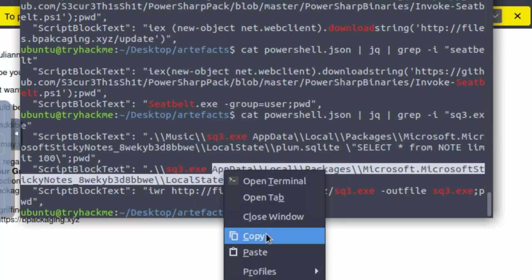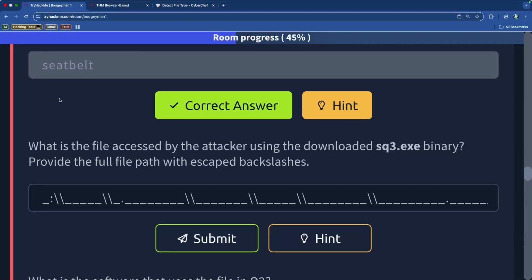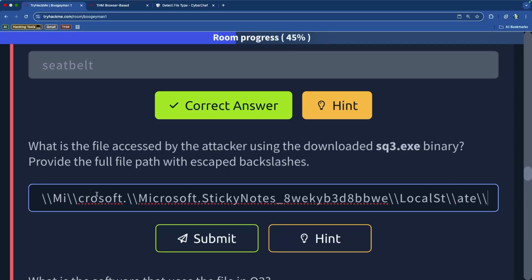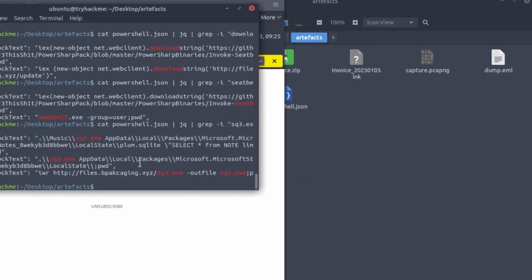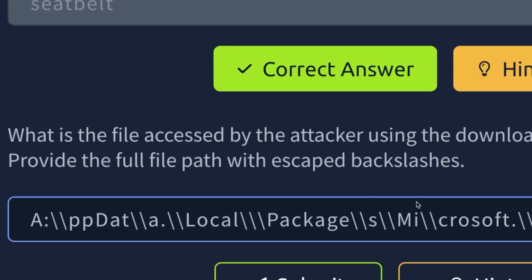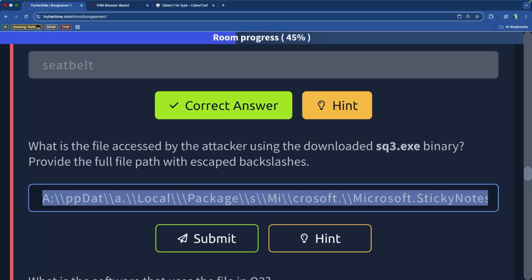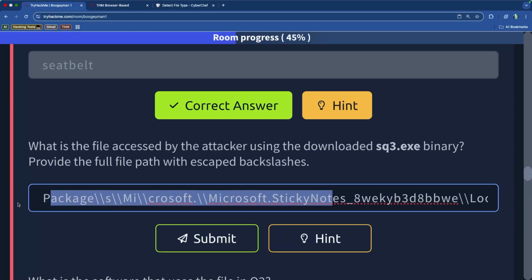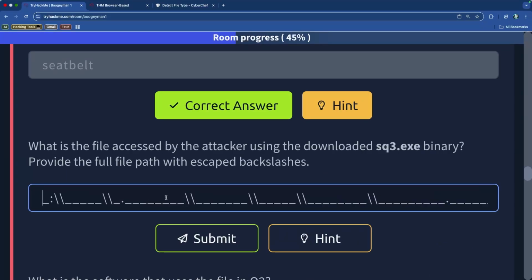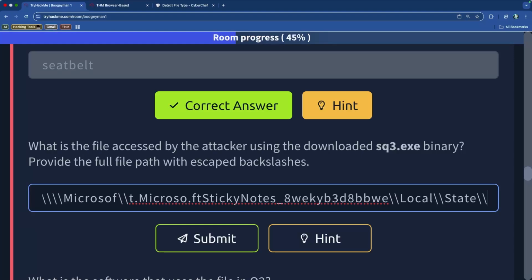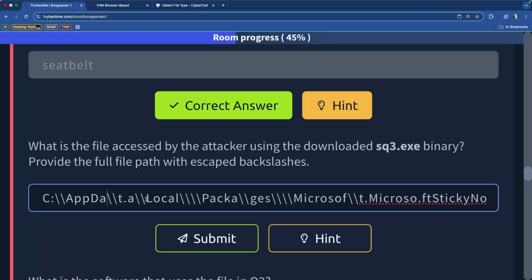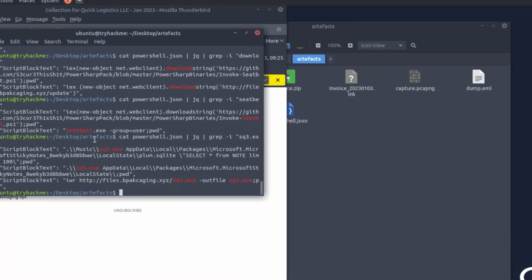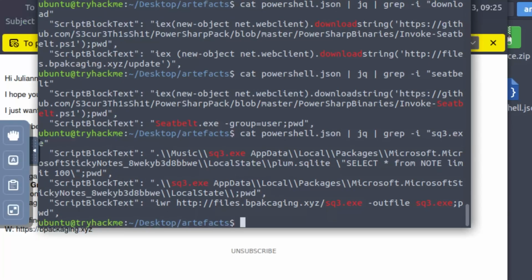So we'll do the first one where it's just LocalState by itself, and we can use all of the backslashes, so that's great. Now, LocalState is not separated by, let me see. So this feels weird. Oh, I see. So I need to do the C: and then we can do that maybe? Could that be it? AppData. Nope, that's not it. Definitely can't be it. So we need to see if there's anything else that we can pull, but it's very interesting.